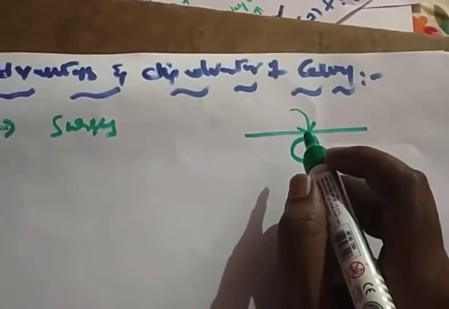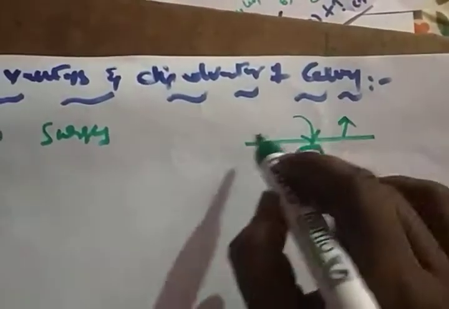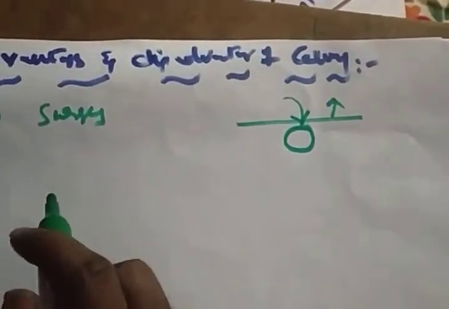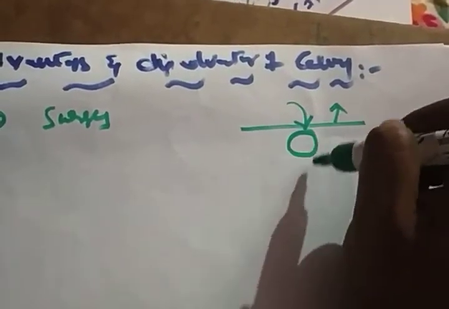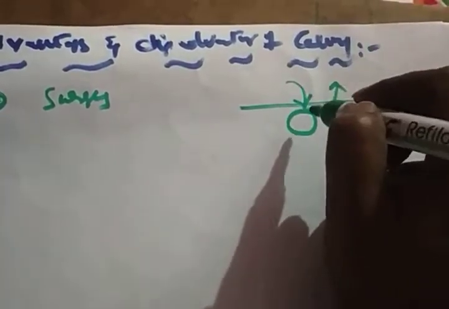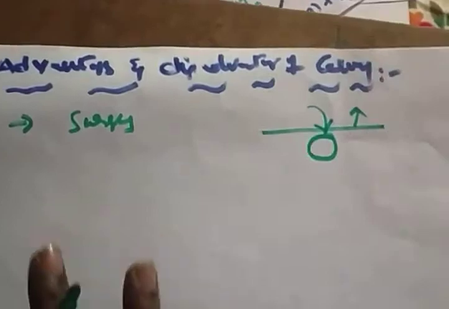So definitely there will be a chance of protecting your conductor. I hope it's clear. If lots of surges are present on a conductor, the conductor will be damaged. But due to the formation of corona, some amount of energy is lost in the form of corona. So the effect of these surge voltages on the conductor should be very less, and it will protect the system.